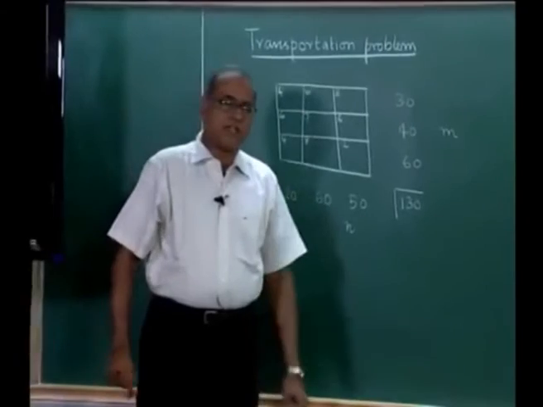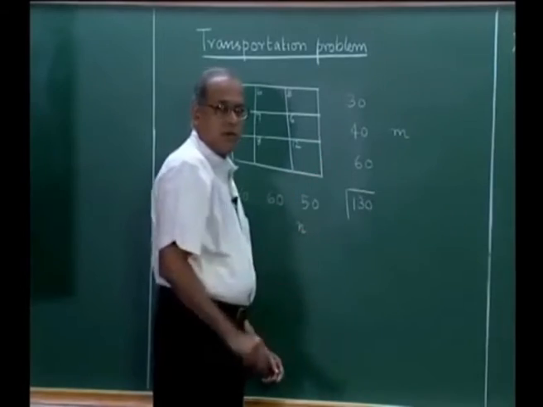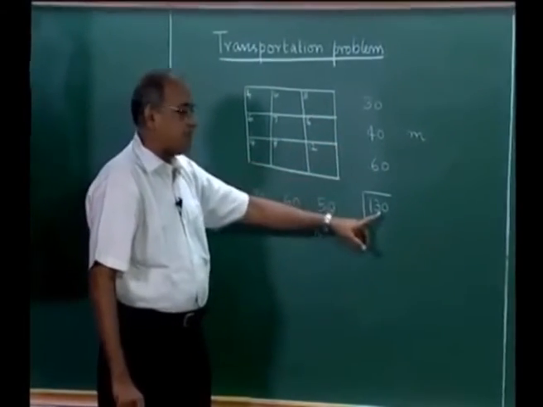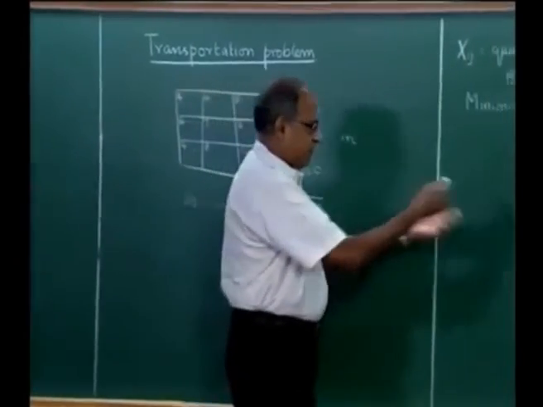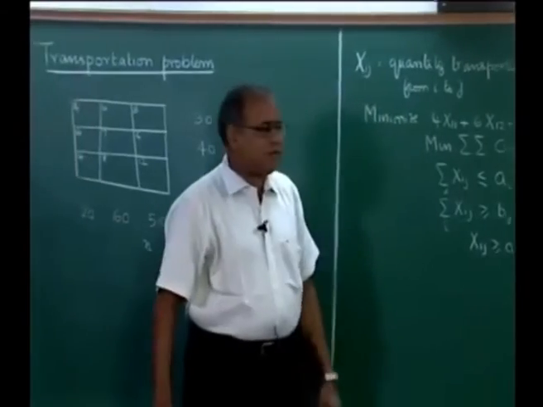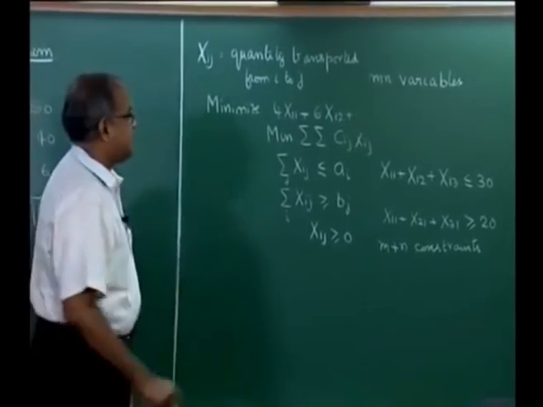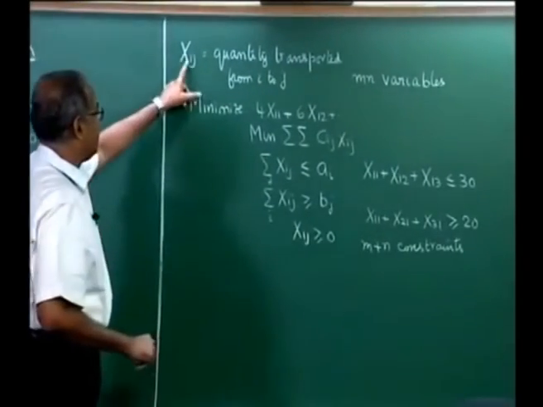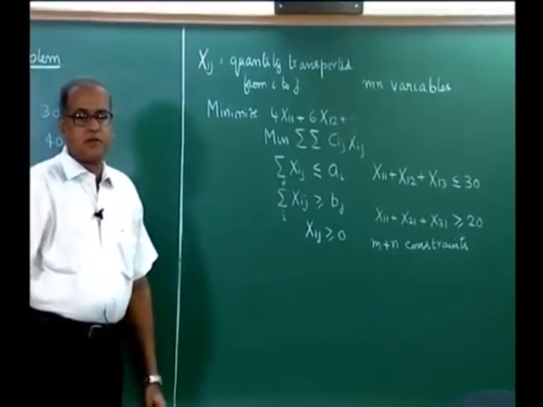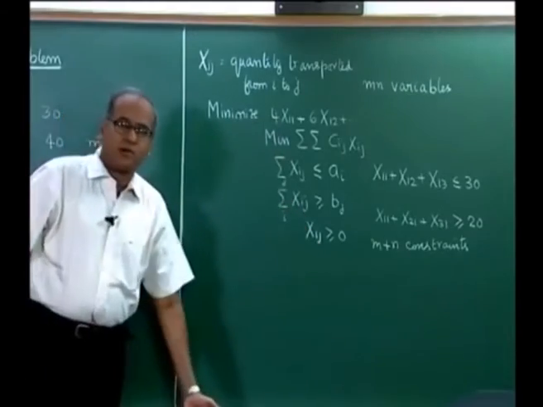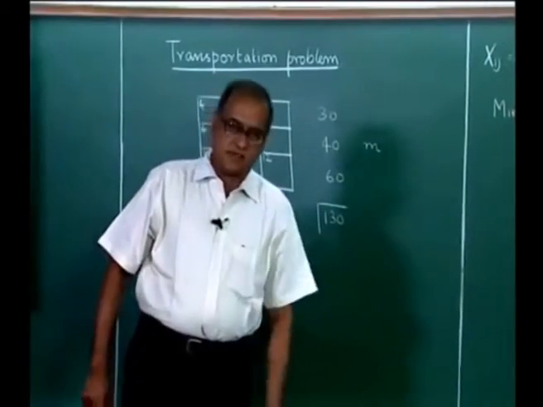In the earlier course, we have also seen how to solve a balanced transportation problem. Now, this is a balanced transportation problem because the total supply is 130 and that is equal to the total demand. So, if you have access to a solver, then you can easily solve this problem as a linear programming problem, which has 9 variables as I mentioned, i equal to 1 to 3, j equal to 1 to 3, and 6 constraints, and an LP solution would straight away give us the quantities that have to be transported from each of these i's to each of these j's.